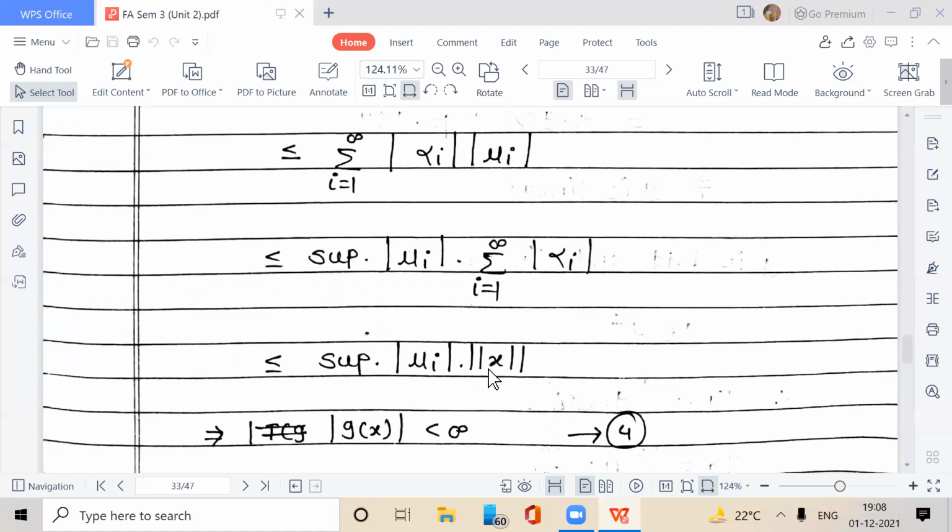And norm of x is also finite. Hence, this value is less than infinity. Hence, mod of g of x is less than infinity. Hence, g is bounded. And now we show that g is linear.